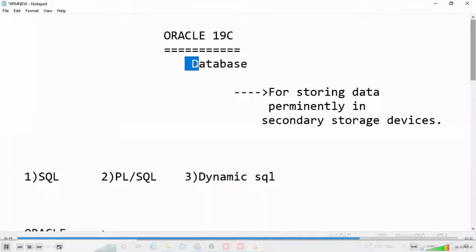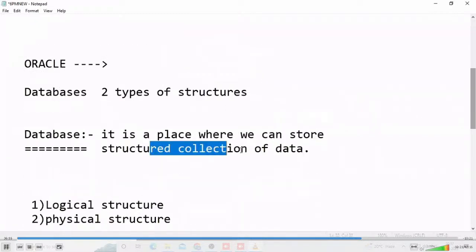In this one, this is a database product. What is a database? If anybody asks, as a developer, how do we tell them? It is a place where we can store a structured collection of data. That is the logical side we are telling.